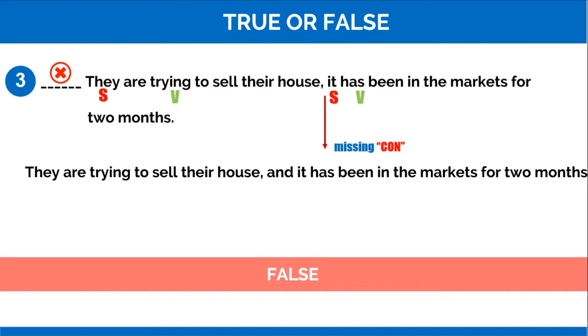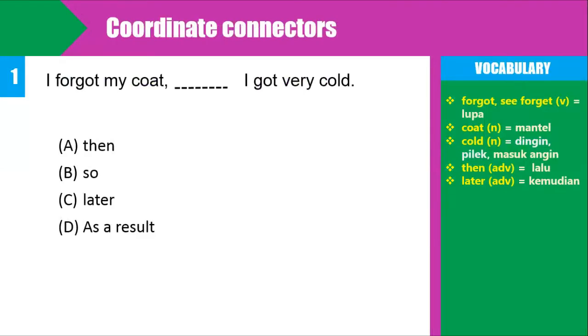Okay, we go to another type of question. Here we have a multiple choice question. Number one: I forgot my coat, blah blah blah, I got very cold. Here we identify the subject I, and then forgot as the verb, and then I as the subject and the verb got.